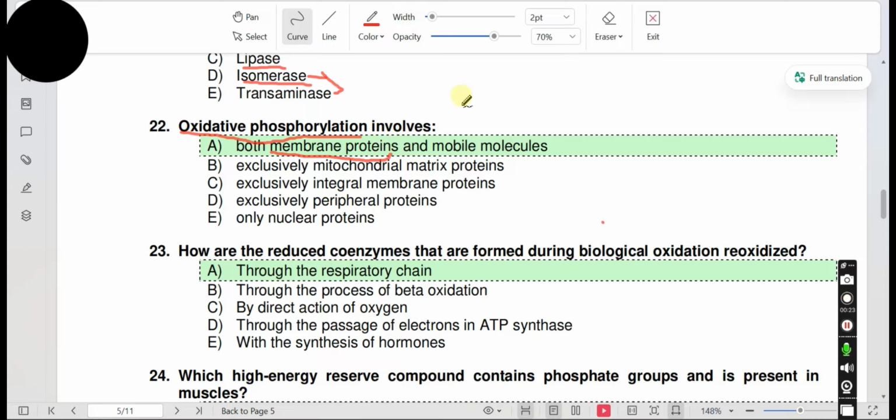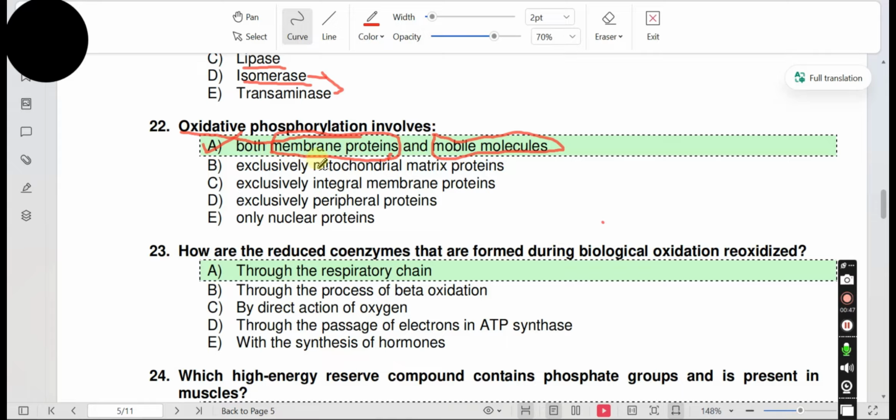We know that the electron transport chain involves membrane proteins like complexes 1, 2, 3, 4 and ATP synthase, that is an enzyme, and mobile carrier molecules like coenzyme Q and cytochrome C. So option A is correct.